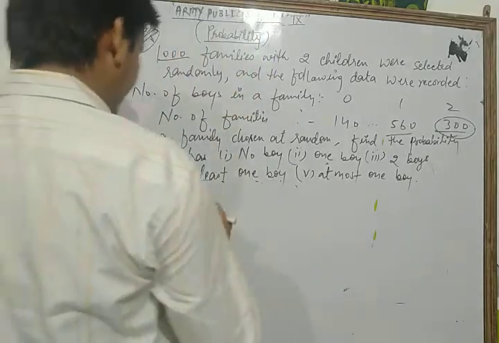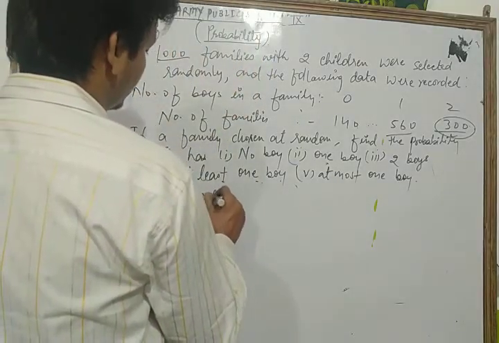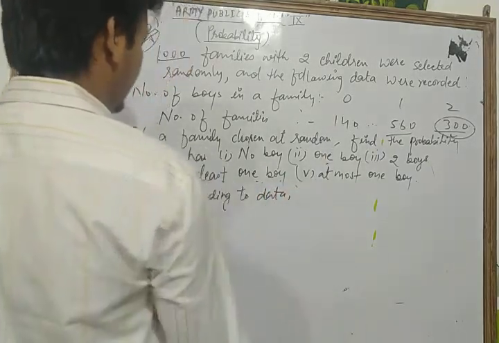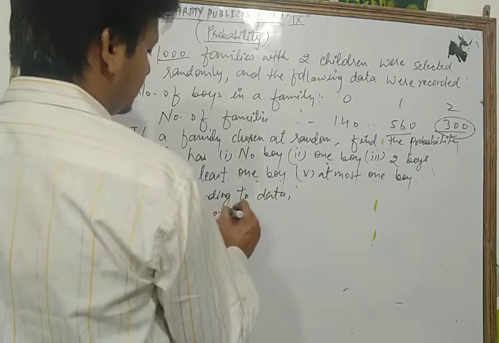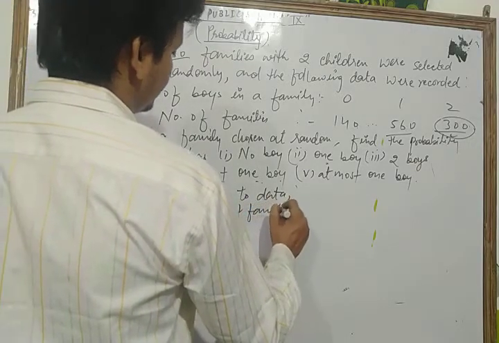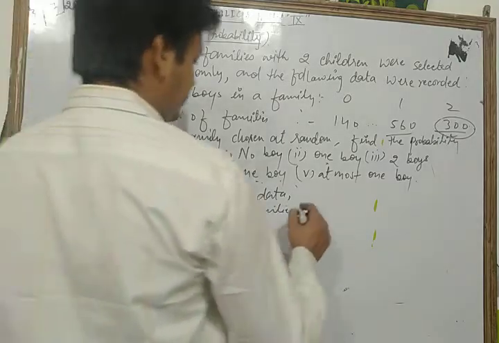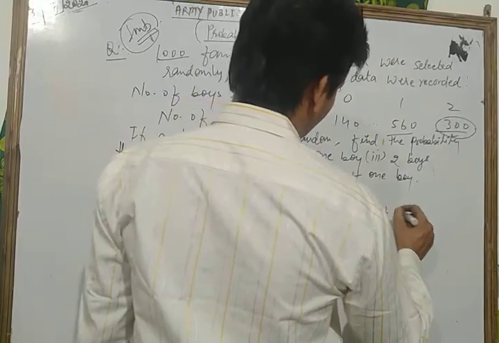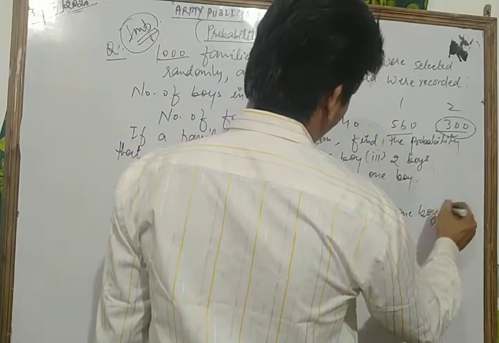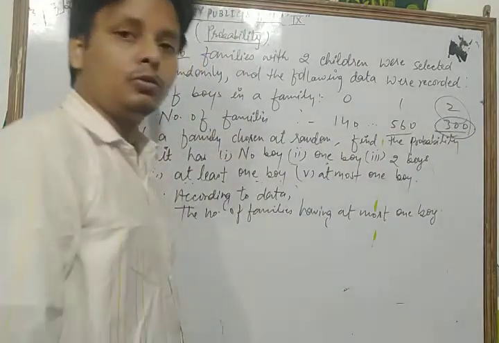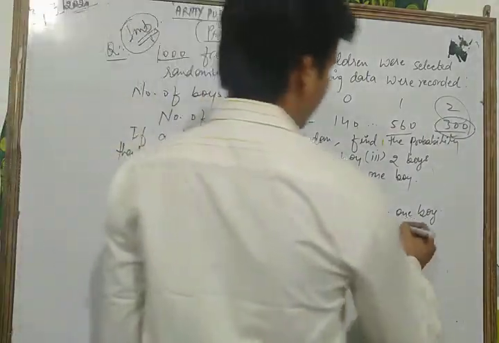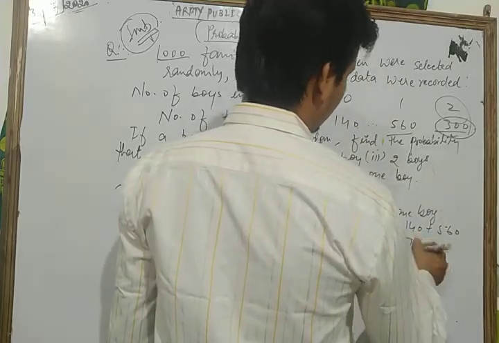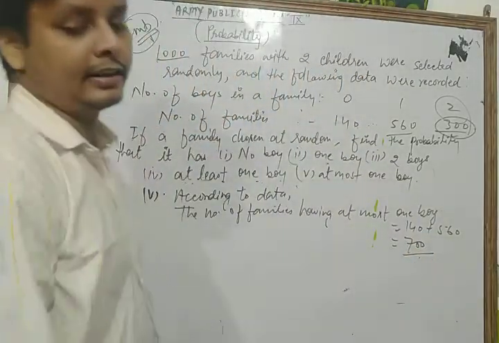So according to the data, the number of families having at most one boy, we exclude only two boys. So here 140 plus 560, that is 700.